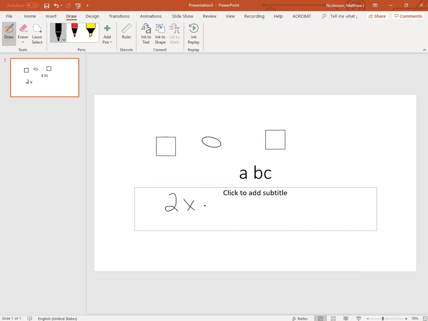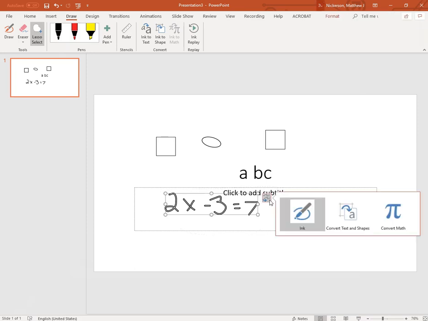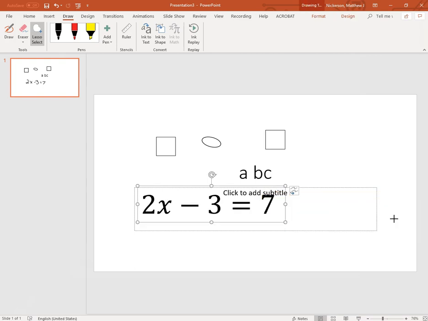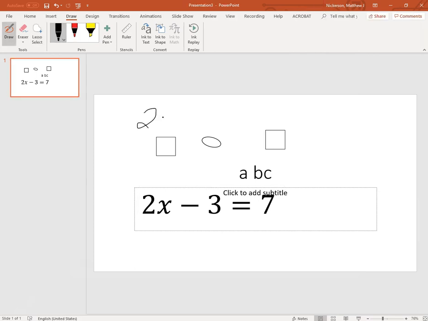Let's try this with some math. Notice that my ink to math button at the top of my screen is grayed out. This is not the way to use ink to math, but I can still lasso my math work, and I do get the icon to the right again, and I can convert to text or shapes or convert to math. All right, so let's try that exact same equation again up at the top of the screen.